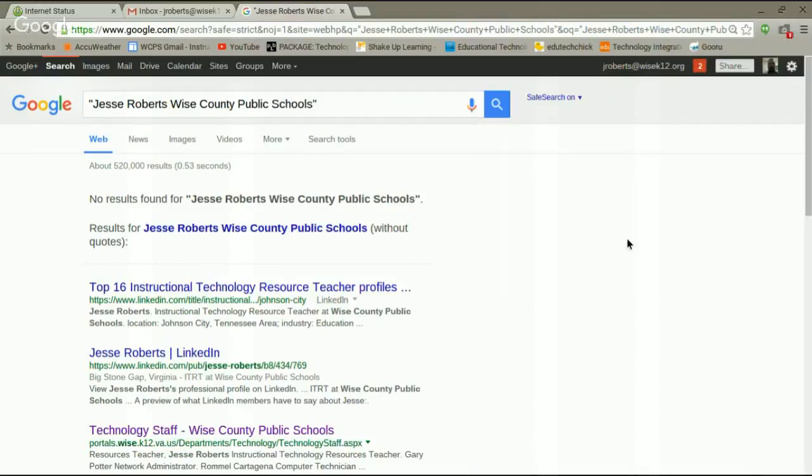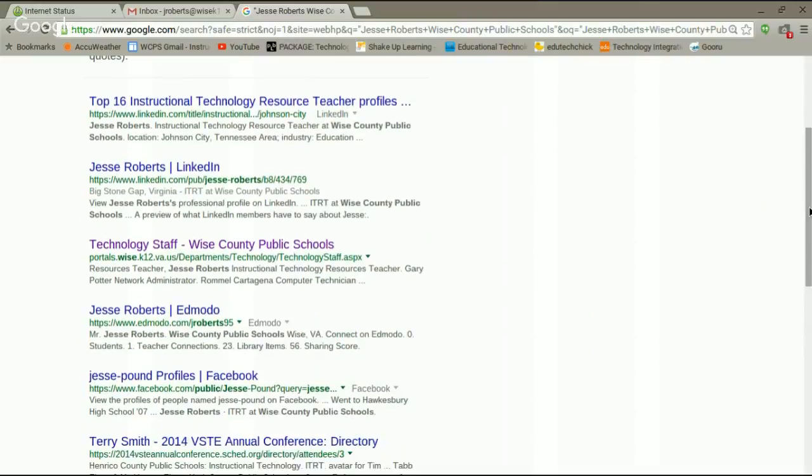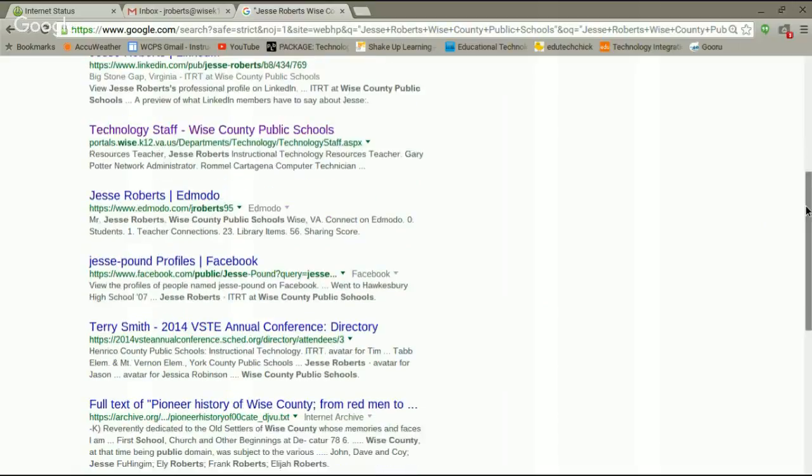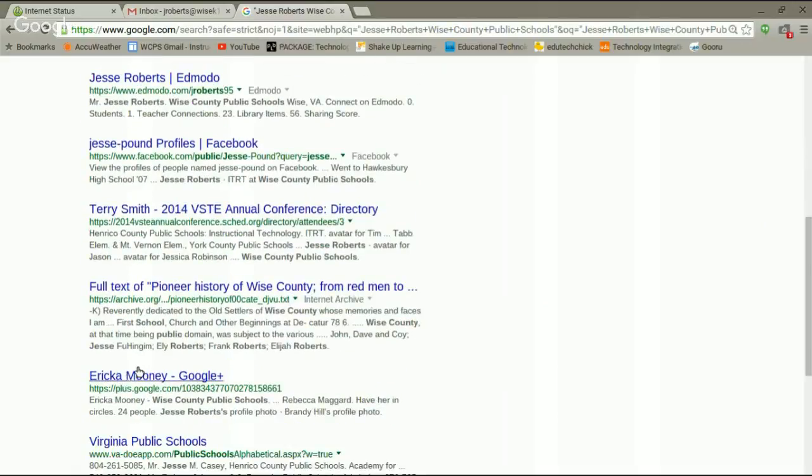Alright, there's a technology staff, which I'm listed in. There's an Edmodo account that I have. There's a coworker of mine's Google Plus, showing that I'm friends. So if you want to narrow down your searches, instead of having to go through page after page of information, using the quotations is a good start.